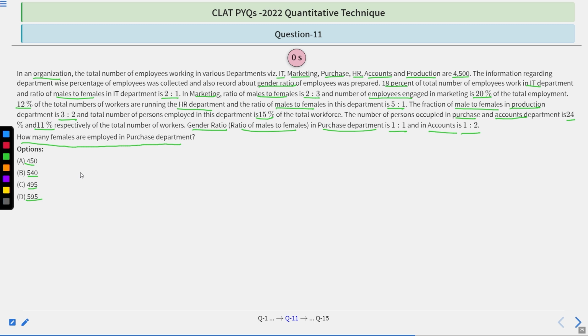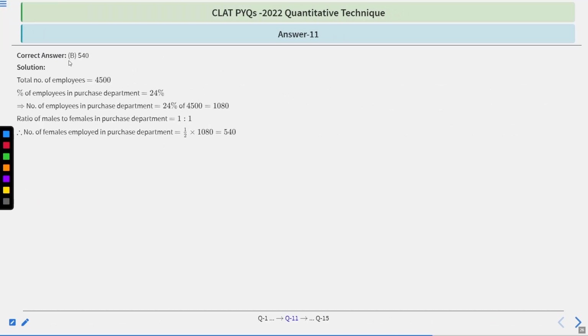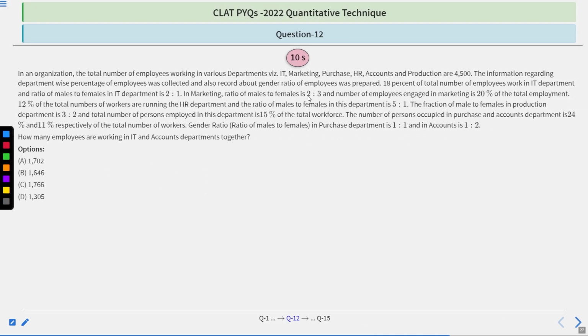Let's move to its correct option and its explanation. Option B is correct, which means 540. Let's see. Total number of employees is 4,500. Percentage of employees in the purchase department is 24%. The number of employees in the purchase department is 24% of total employees, which is 1,080. Ratio of male to female is 1:1, which means the number of females employed in the purchase department is half of this, which is 540. That's why option B is correct. I hope the explanation is clear to you. Okay, let's move to the next question.